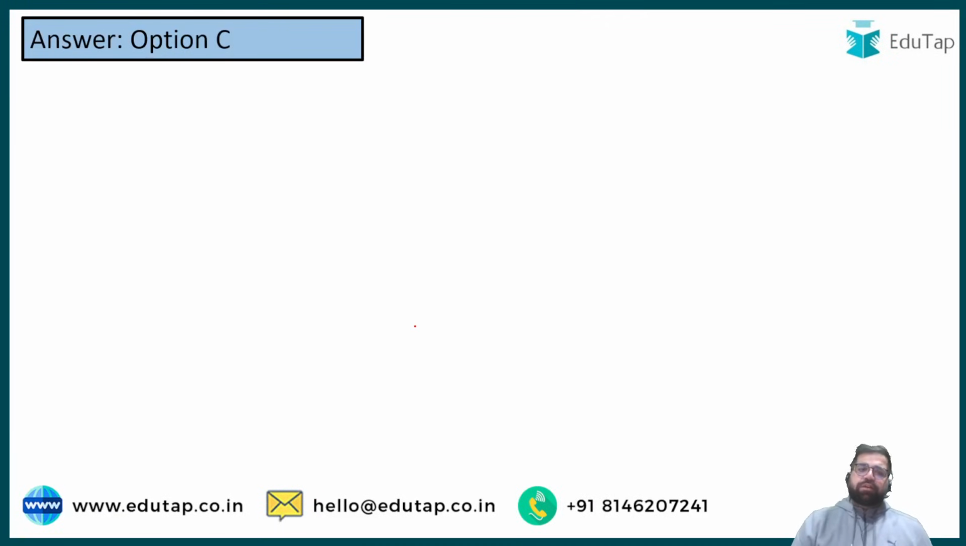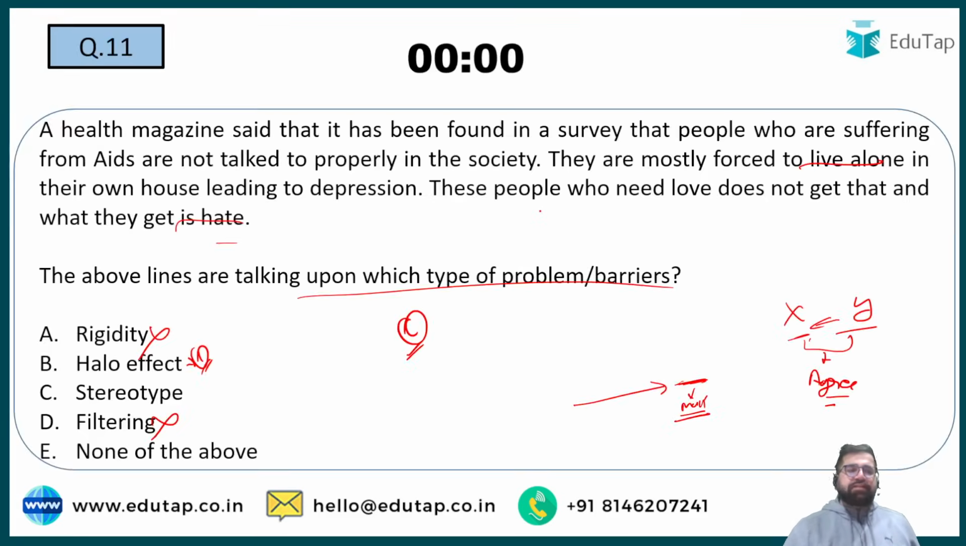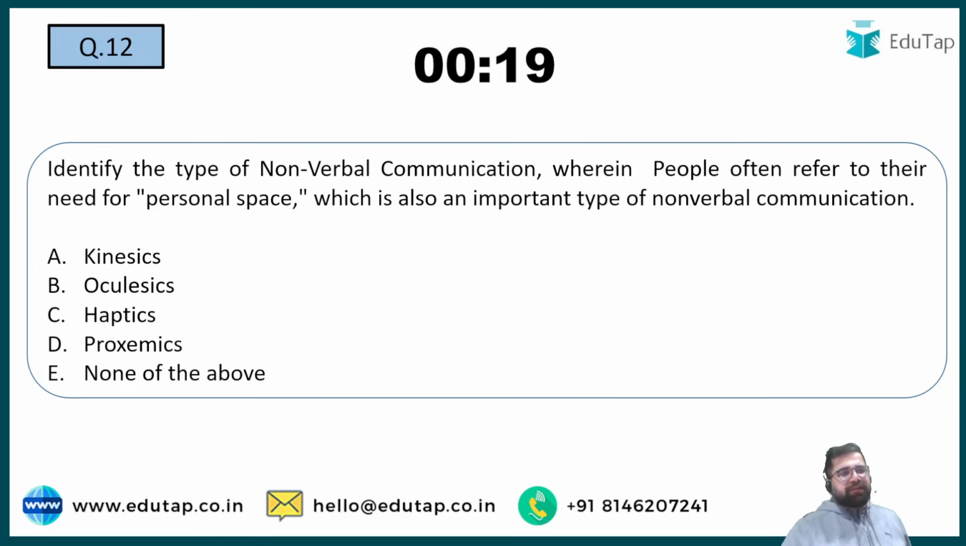Stereotyping basically means that if you are doing any kind of discrimination based on age, sex and religion, that is known as stereotyping. Right? So the correct answer will be option number C over here. Cool. Now let's move to question number 12.